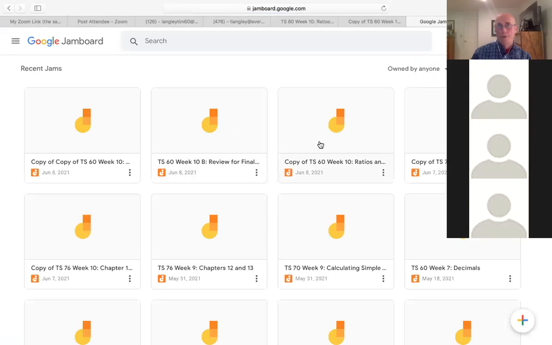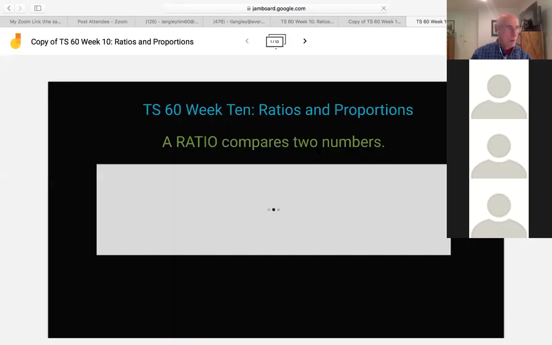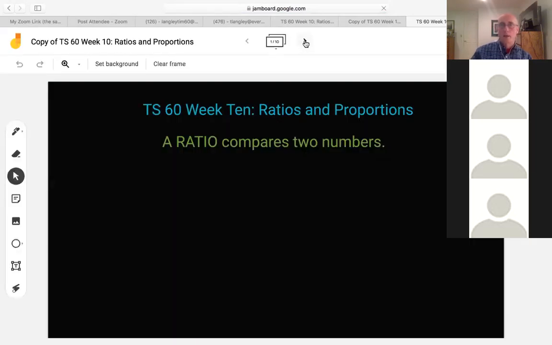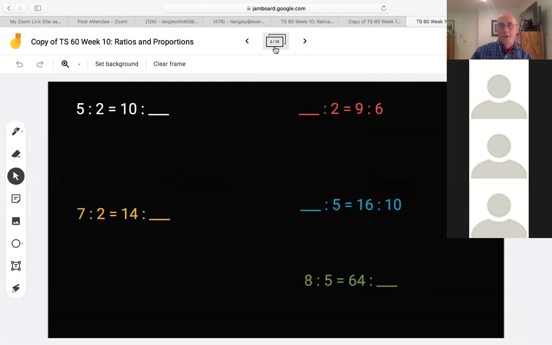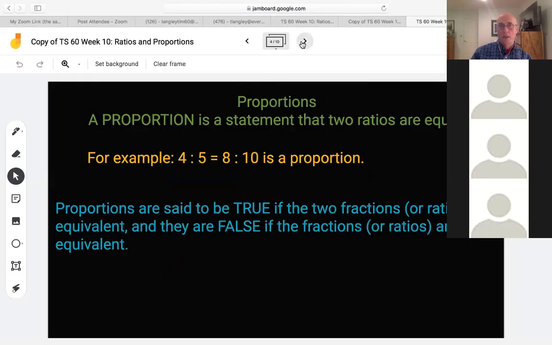Week 10, this one's one we're right here. Okay. Looks like I'm going to have to write on it. Okay, I'm back. Sorry. Let's see. I think we were about here, right here.